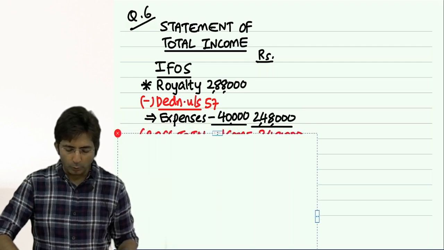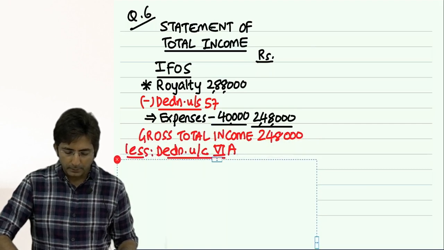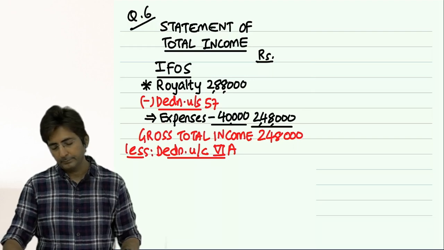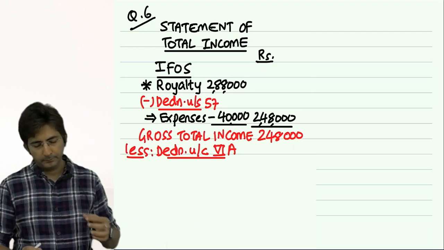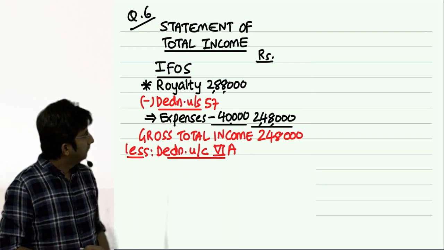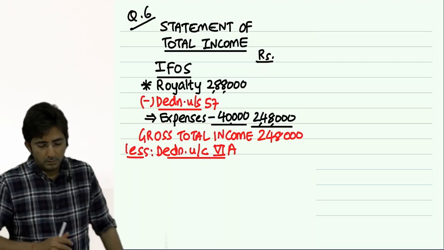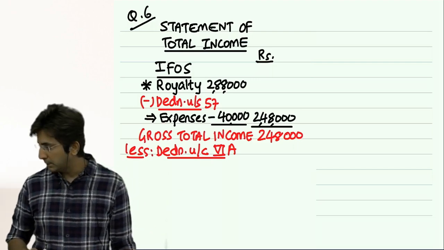Then that's it. This is the only one income. Total of that is called gross total income. See here. Then less deduction under chapter 6A.